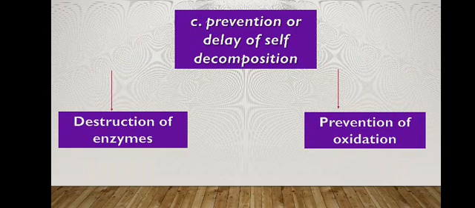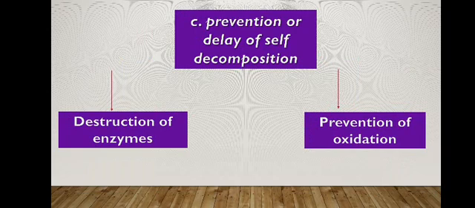Then prevention of oxidation: in this, we are preventing contact with the atmosphere, or the oxygen entry is completely prevented, thereby oxidation is reduced. My main example is the browning reaction. For preventing the browning reaction in fruits, especially when preparing apple for fruit salad, we cut the apple and put it in a sugar solution. The sugar solution prevents its contact with the oxygen, and thereby it reduces the browning reaction. So that is an example.